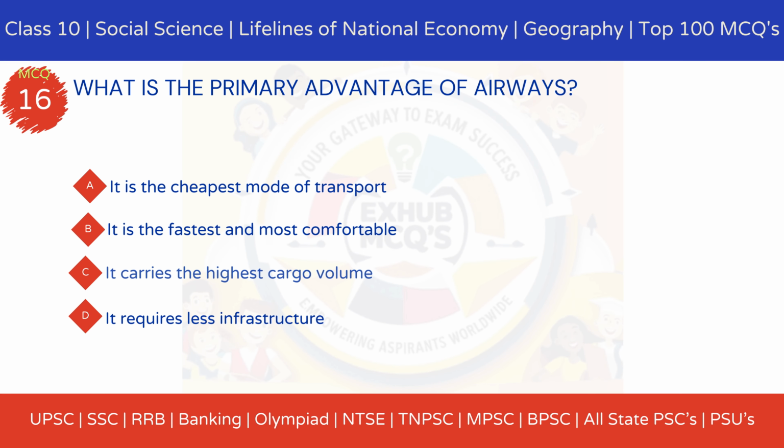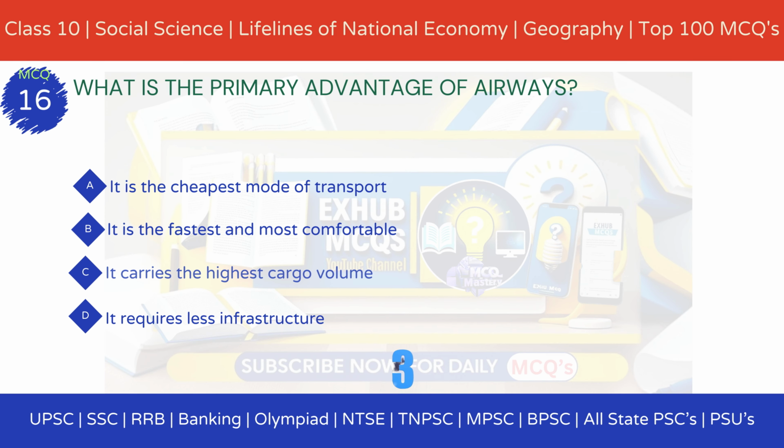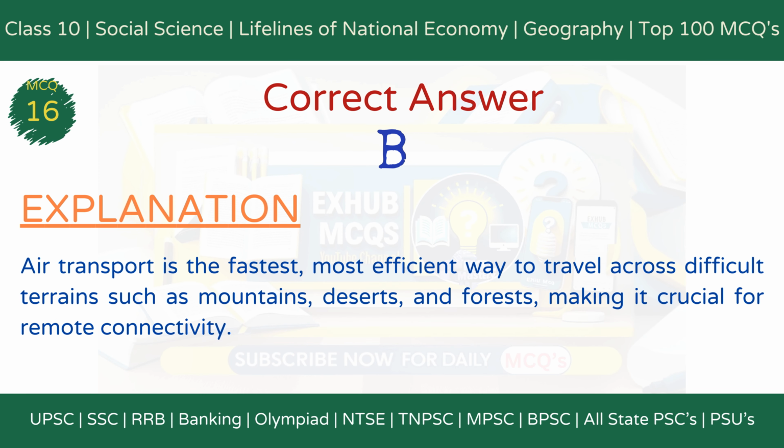MCQ 16. What is the primary advantage of airways? Option A, it is the cheapest mode of transport. Option B, it is the fastest and most comfortable. Option C, it carries the highest cargo volume. Option D, it requires less infrastructure. The correct answer is option B, it is the fastest and most comfortable. Explanation. Air transport is the fastest, most efficient way to travel across difficult terrains such as mountains, deserts, and forests, making it crucial for remote connectivity.